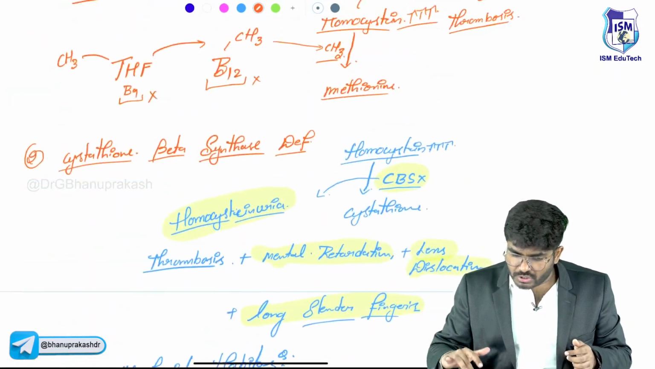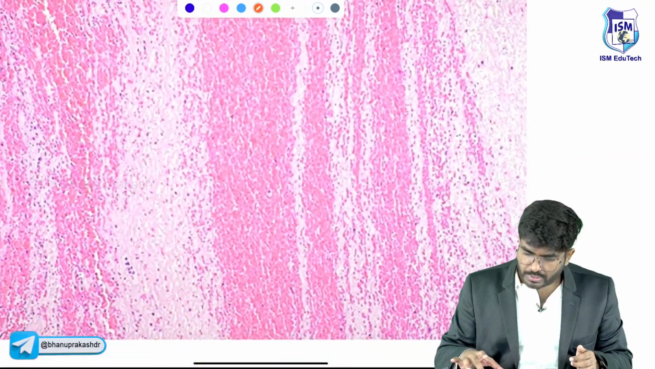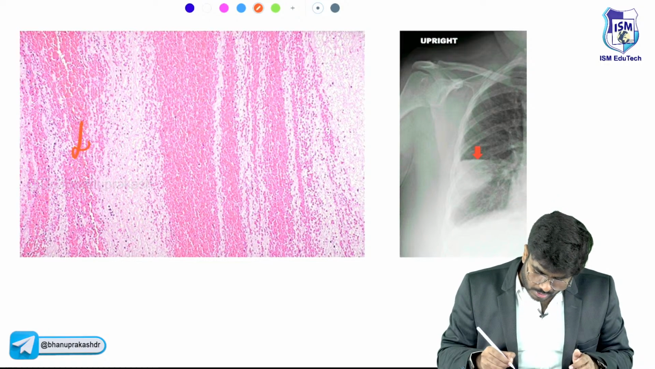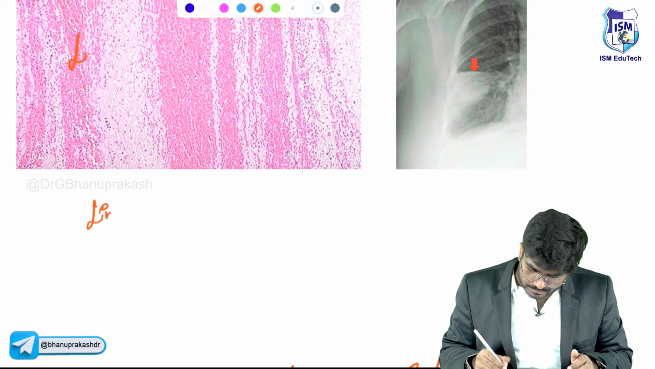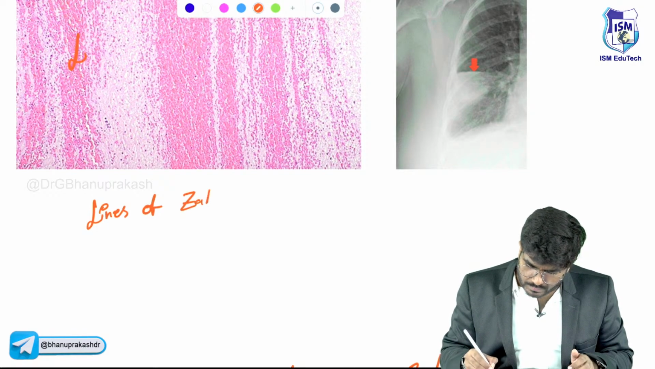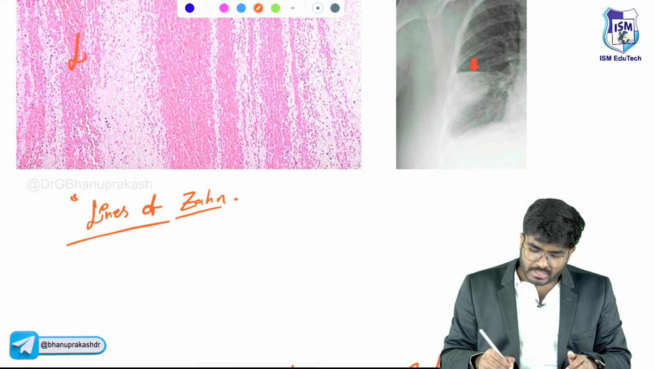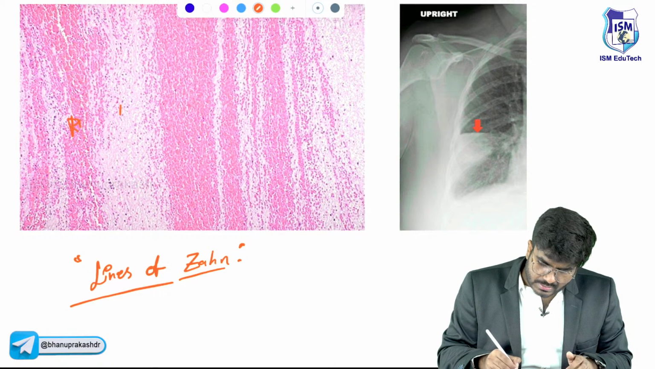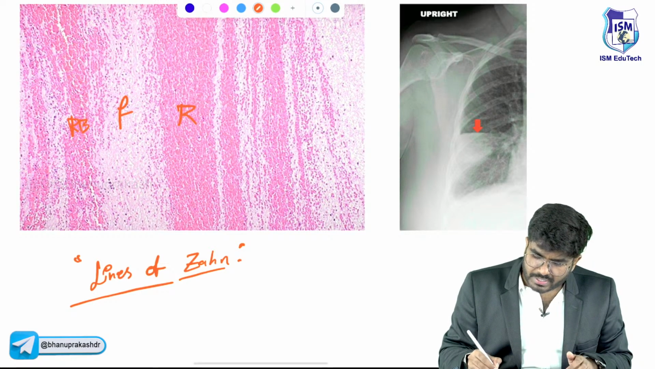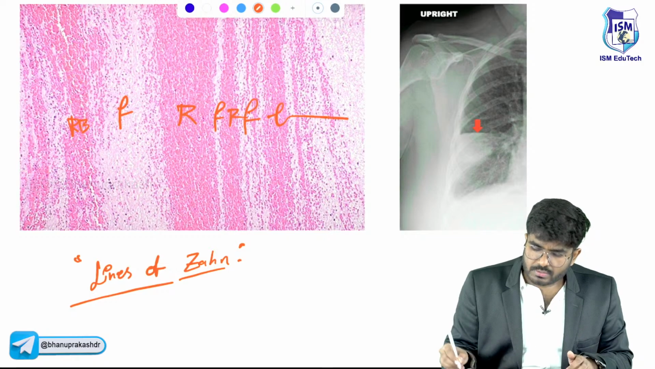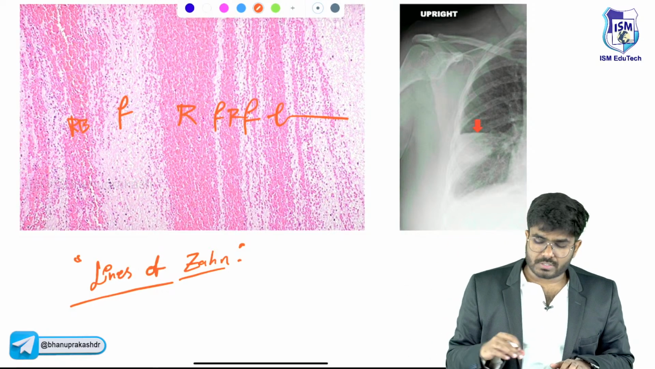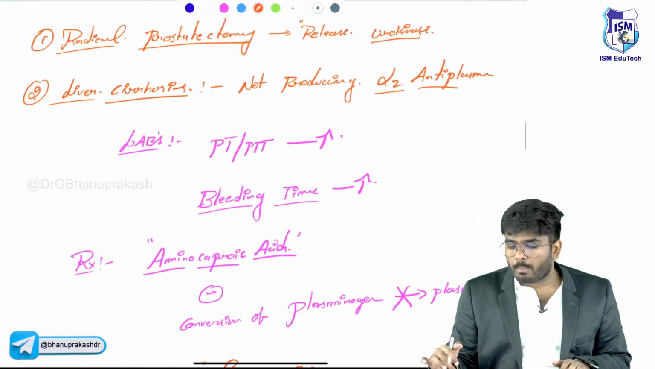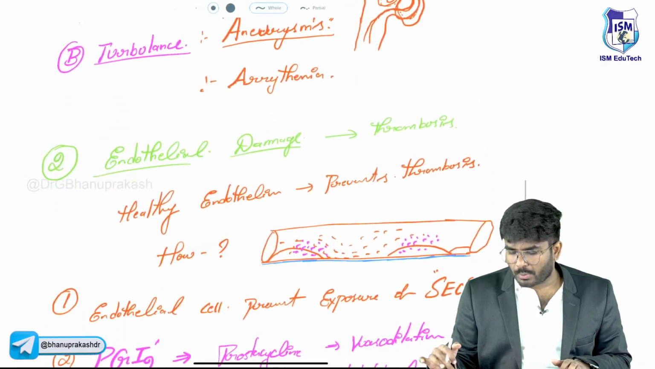So if you look under the histology, this thrombus is going to look something like this with multiple lines. These lines are called the lines of Zahn. For example, here you can see the RBCs, here fibrin, RBC, platelets with fibrin, RBC, platelets with fibrin. So it's a lines appearance. This is called the lines of Zahn, and these lines of Zahn are going to be seen only in a thrombus, not in a post-mortem clot. That's the point which I want you to know.